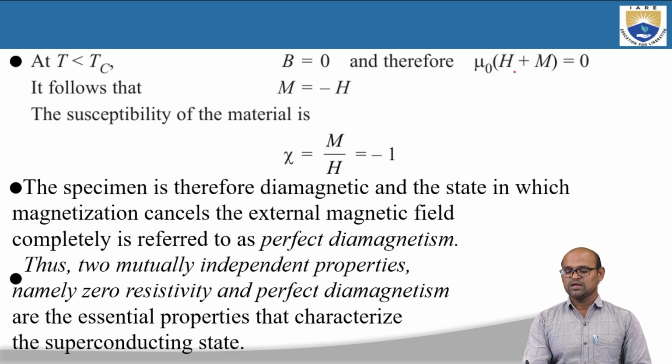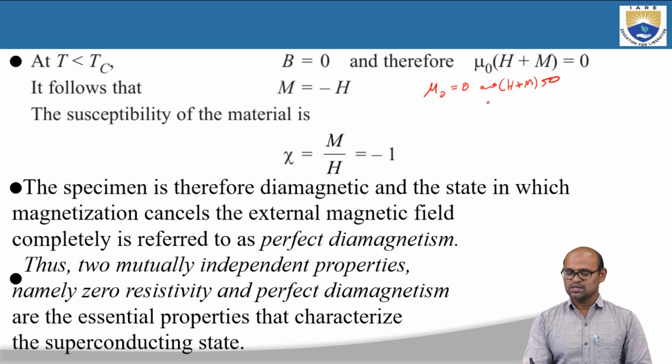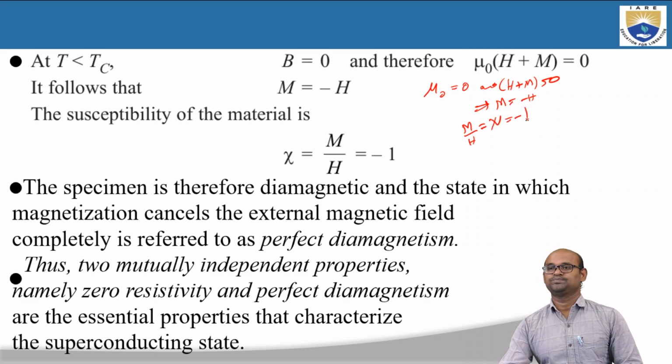Because of this, mu naught into H plus M is 0. That means mu naught is not zero, so H plus M is equal to 0, which is nothing but M is equal to minus H, or M by H, which is equal to chi, is equal to minus 1.